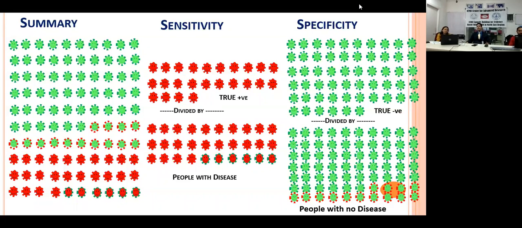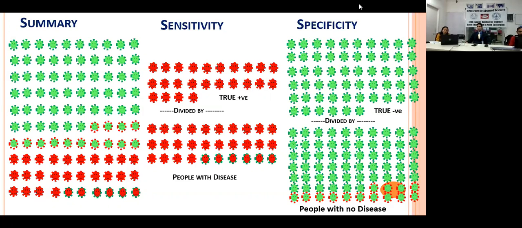So sensitivity is nothing but identifying true positives among all the diseased. So disease were 30, some of whom you falsely declare negative, but those were the people with the disease. So true positive divided by people with the disease is known as sensitivity.